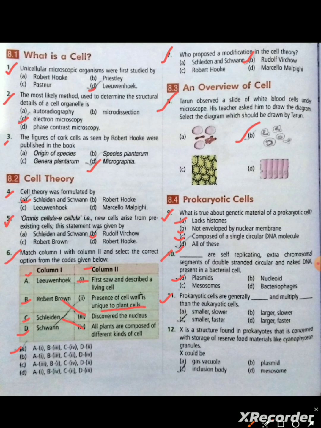Answer, smaller and faster. Prokaryotic cells are generally smaller and multiply faster than the eukaryotic cell. Question number 12. X is a structure found in prokaryotes that is concerned with storage of reserve food materials like cyanophycean granules. X could be, answer, inclusion body.